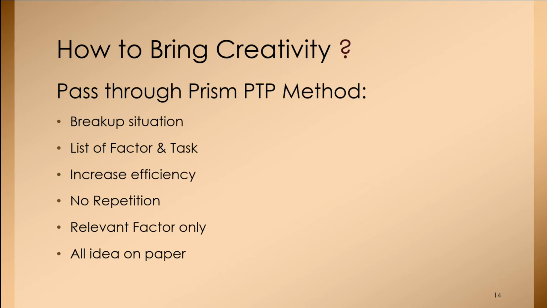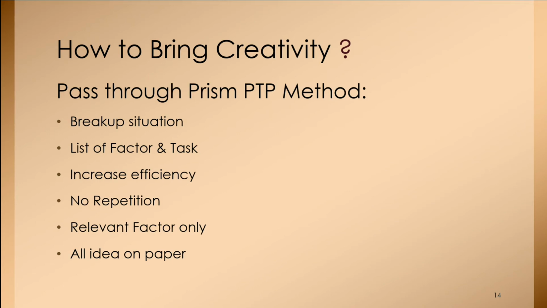Now, how can you bring creativity to your work? This is the method called the pass-through prism, PTP method. You need to break up your situations. List the factors and the tasks, activities that you want to conduct. You need to increase your efficiency of working.